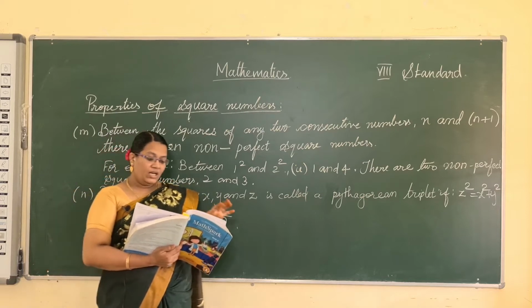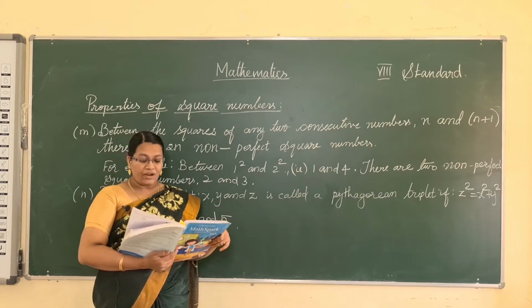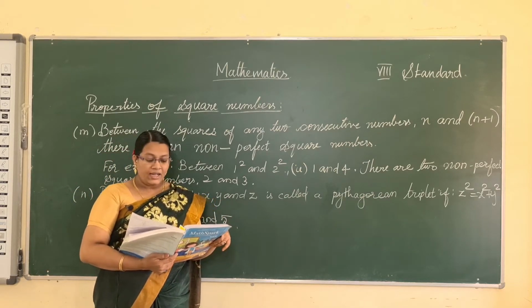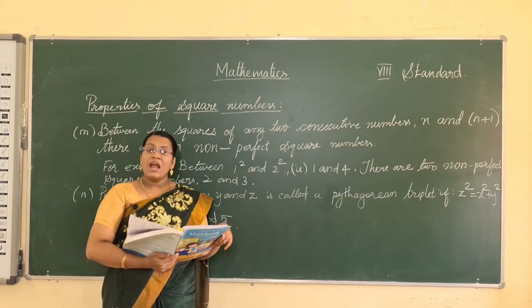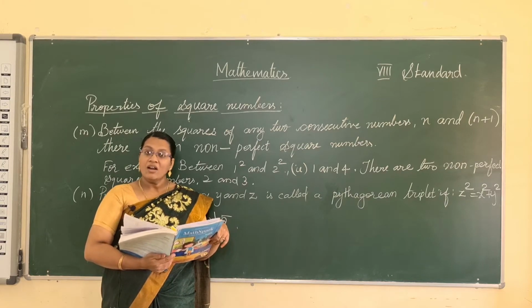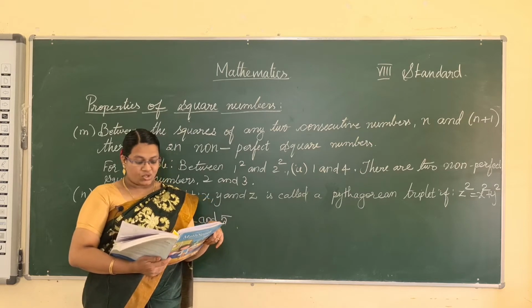And second one, a natural number having 0, 1, 4, 5, 6 or 9 in the ones place may or may not be a perfect square.